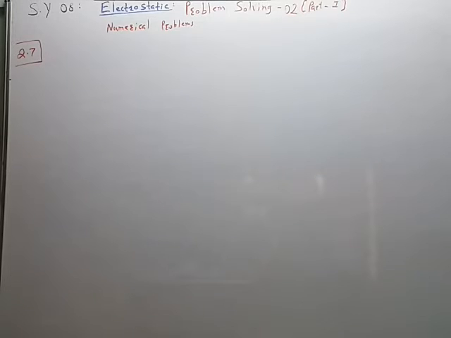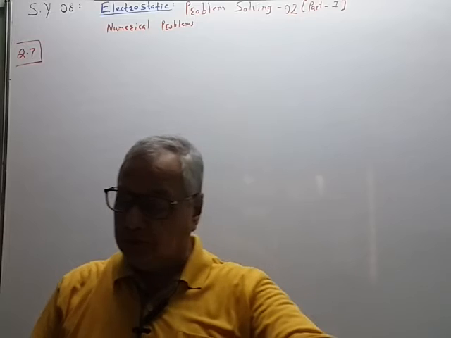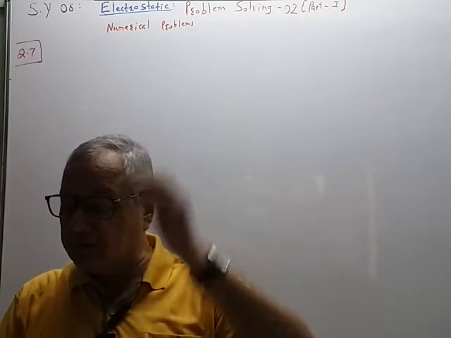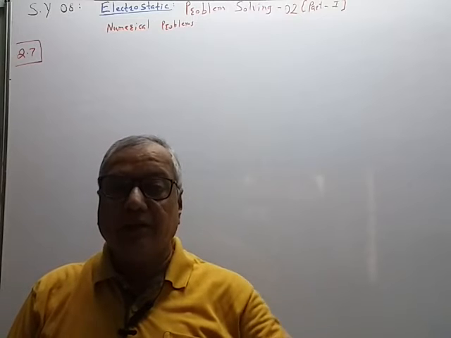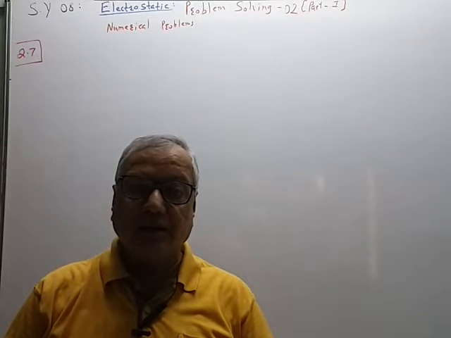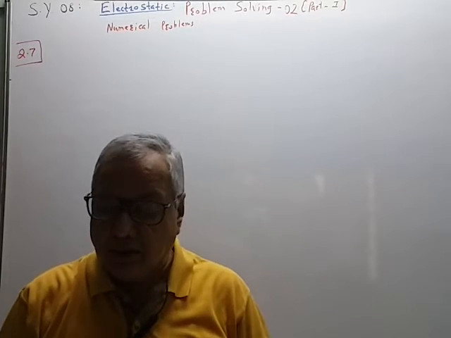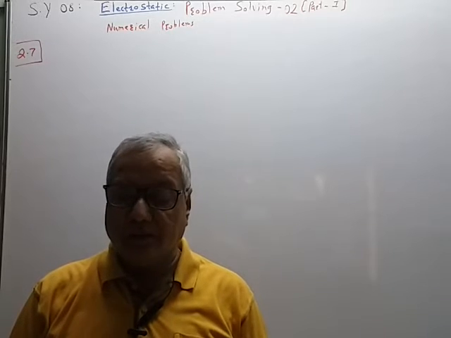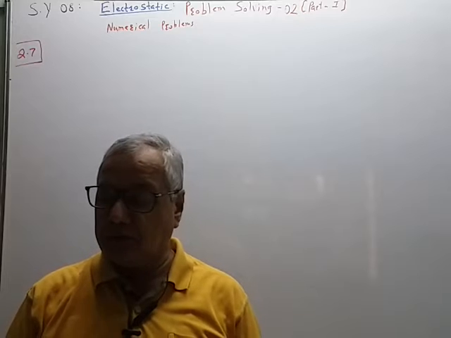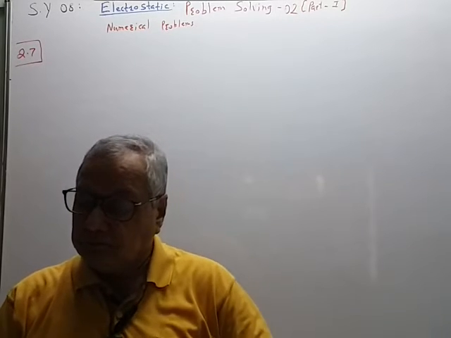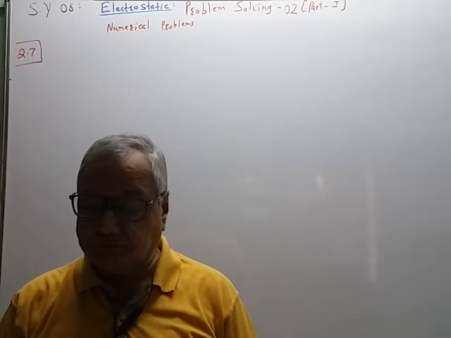The next problem related with our completed portion is 7. Questions number 5 and 6 we will see afterward, after completing the articles related with the capacity of a conductor and condenser, etc. Problem number 7 is related with the Gauss law. We have seen application of Gauss law. We know Gauss theorem.